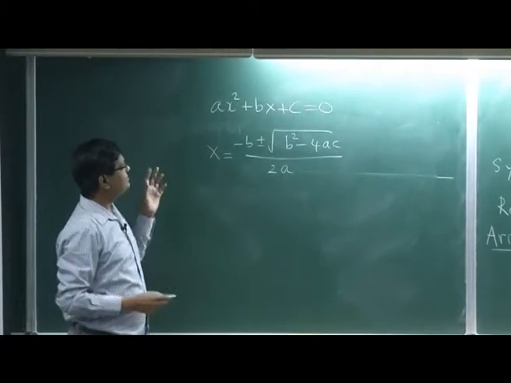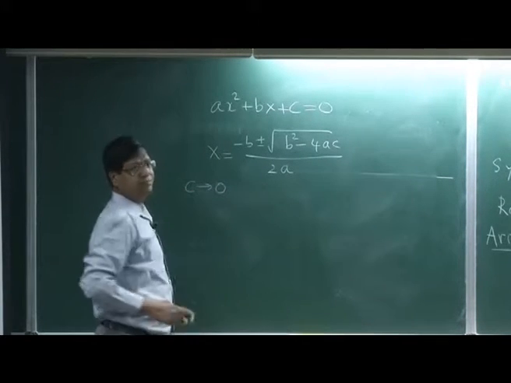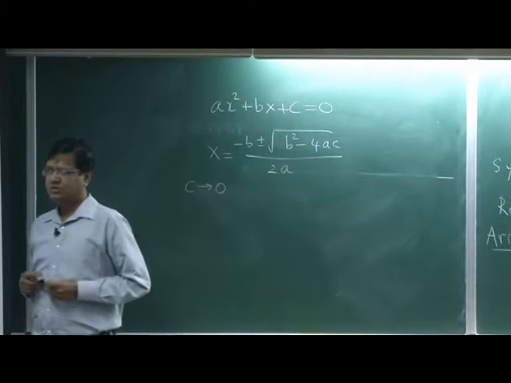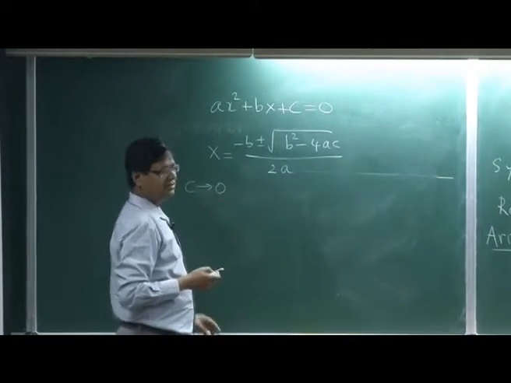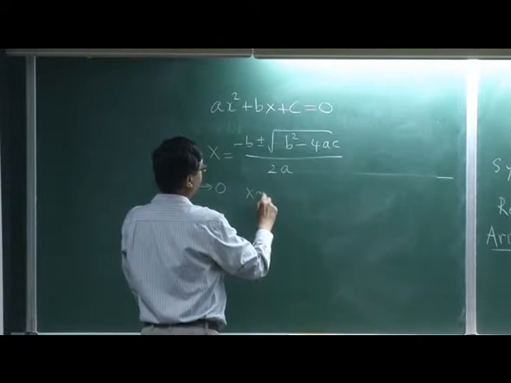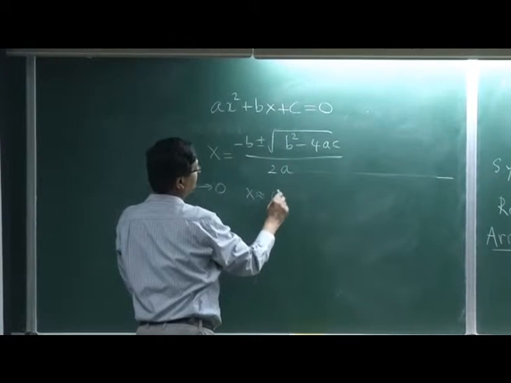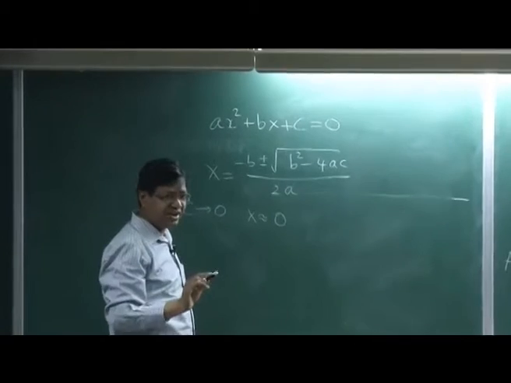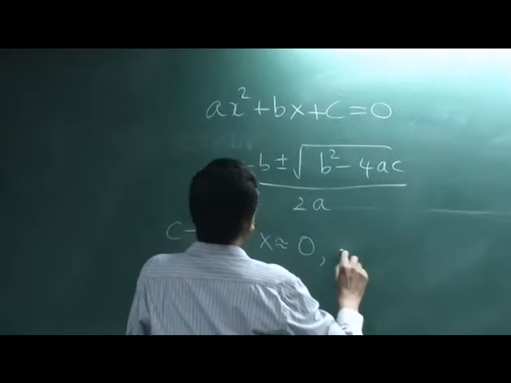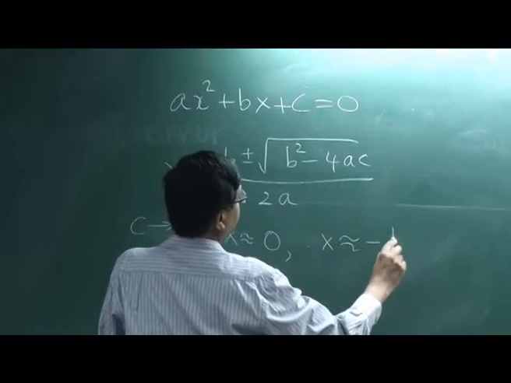Okay. Now let us work out what happens when c goes to 0, c small. So what is the approximate answer when c is small? One is to set c to 0, so I get x equal to 0 as the answer approximately. Okay. So, c will be finite but small, and the other root is minus b by a.